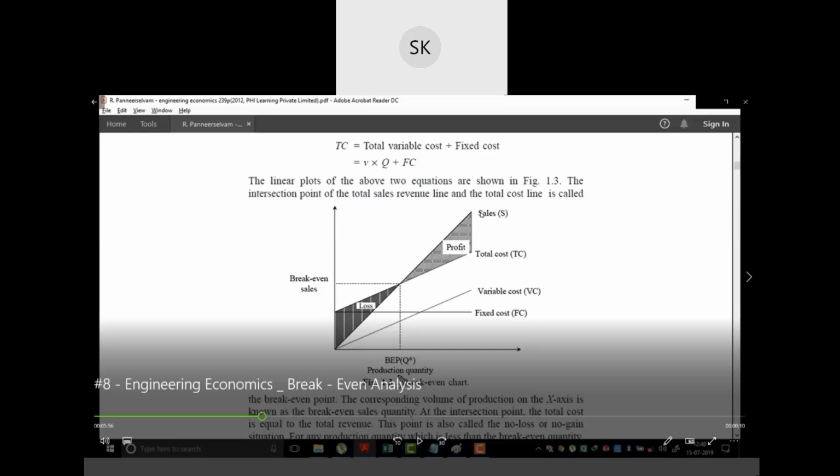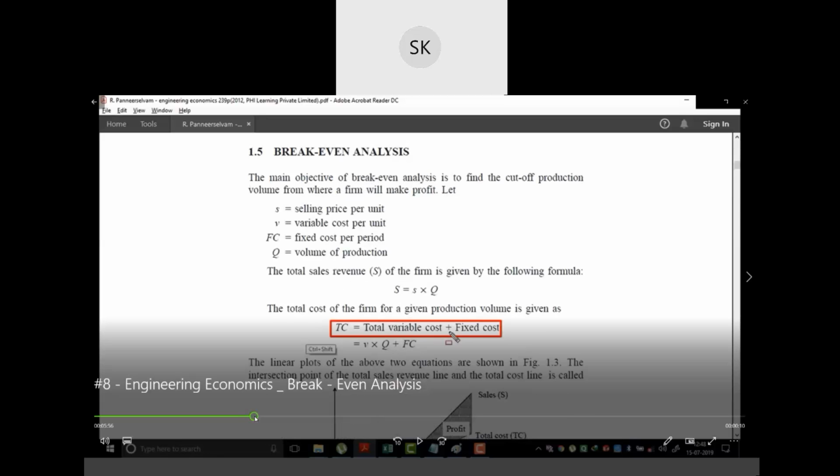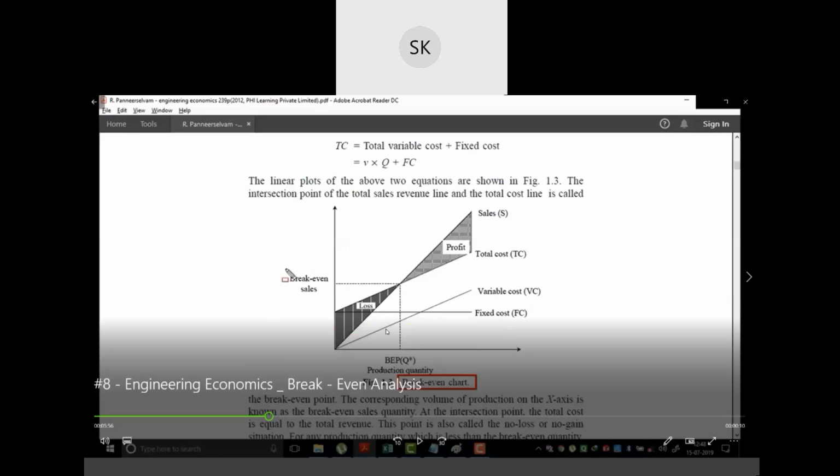Since these are linear equations, they will be straight lines. So this is your break-even point. At this point there is no loss and no profit. Above this portion will be the profit part, and below it the loss part.